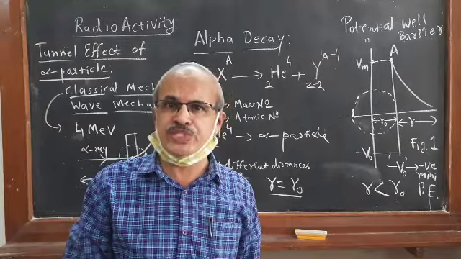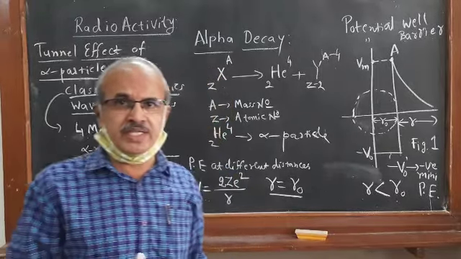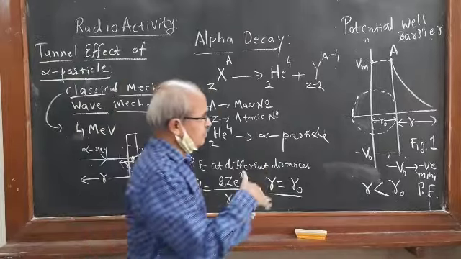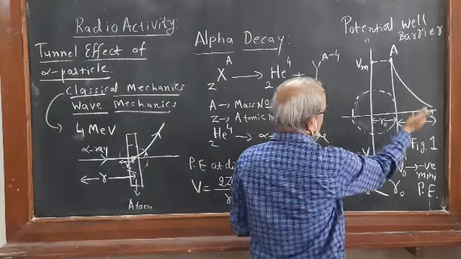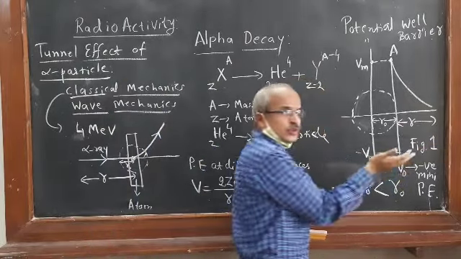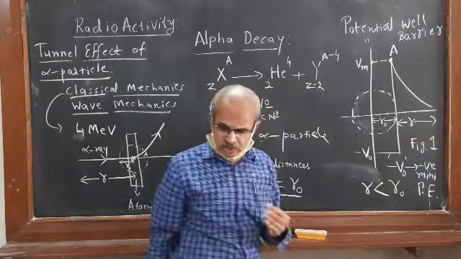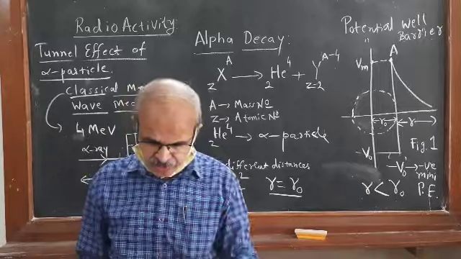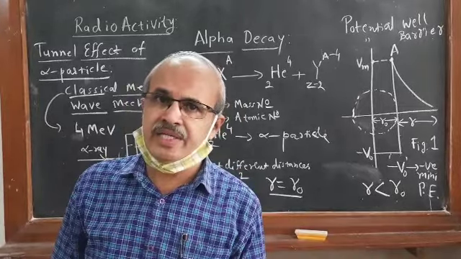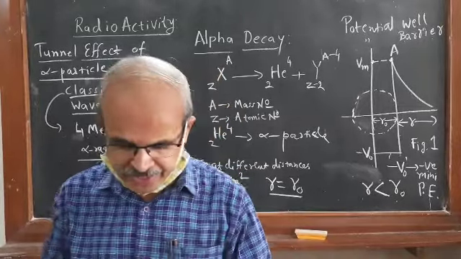One situation is the particle coming from the nucleus, which has to overcome this potential barrier. Another is the alpha particle entering from outside into the nucleus, which also has to overcome that potential barrier, so it should have enough kinetic energy.